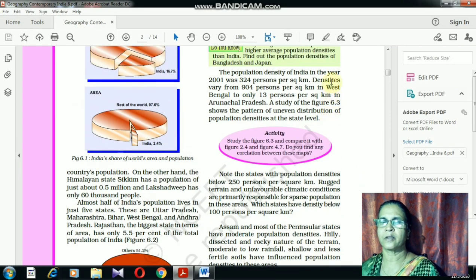Then which state has the highest density of population in India? The highest density of population is in Bihar, with 1100 people in 1 square kilometer area, whereas Arunachal Pradesh has 13 people as per the 2001 census report, whereas the 2011 report says it is 17 people.